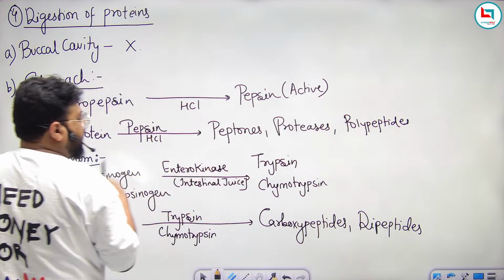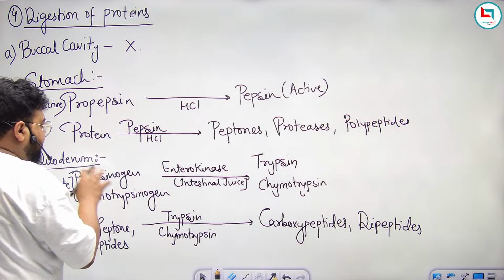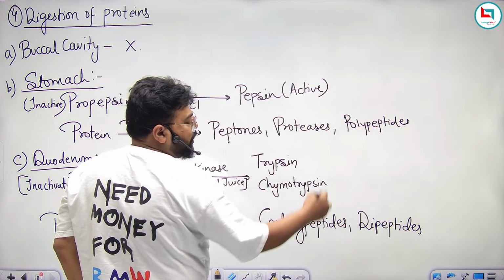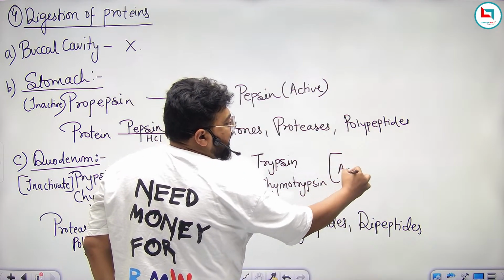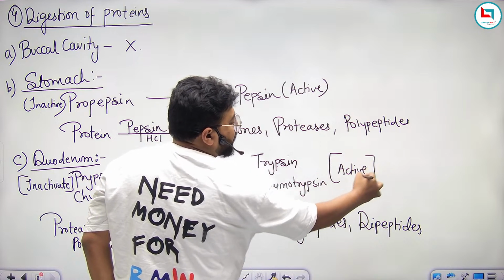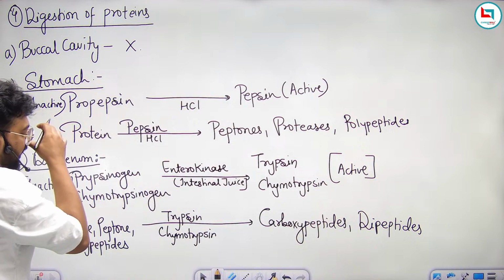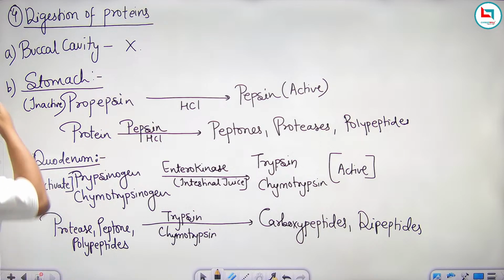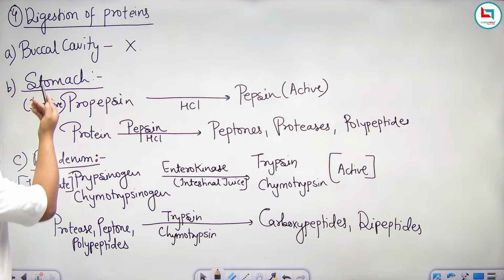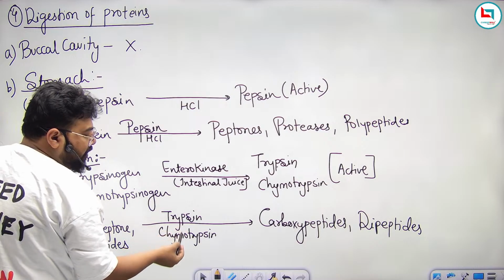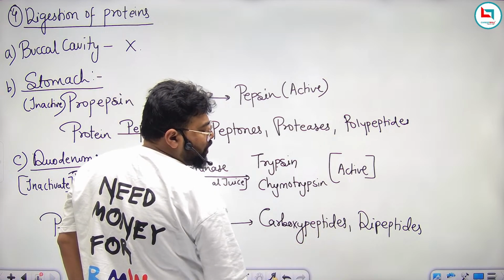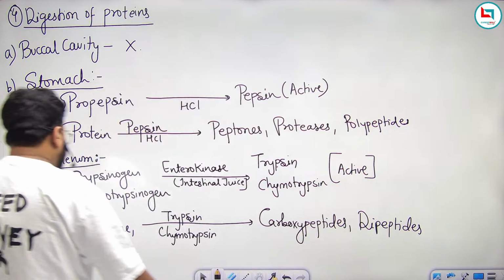Enterokinase converts trypsinogen into trypsin and chymotrypsinogen into chymotrypsin, which is the active form. After they get activated, the peptones, proteases and polypeptides which came from our stomach get converted into carboxypeptides and dipeptides under the influence of trypsin and chymotrypsin.